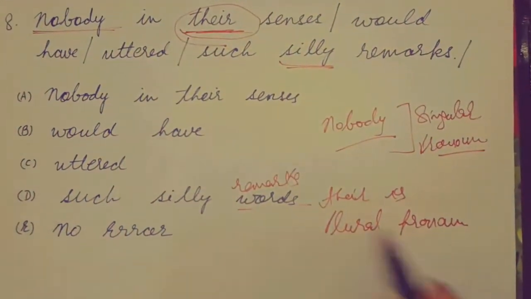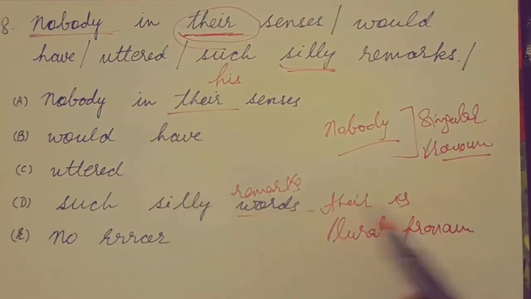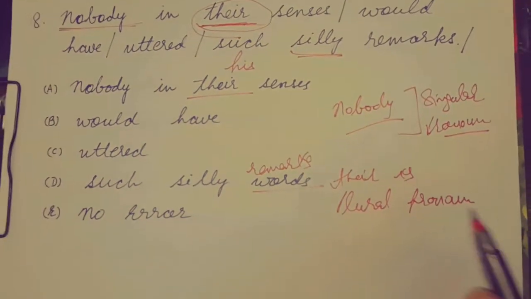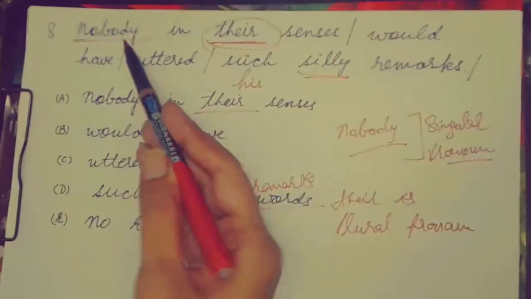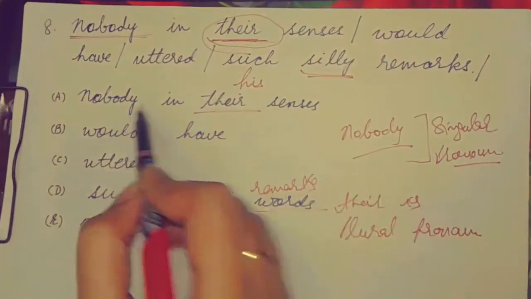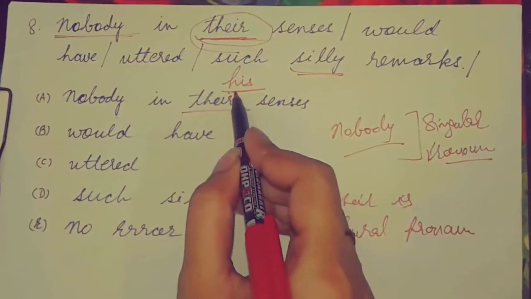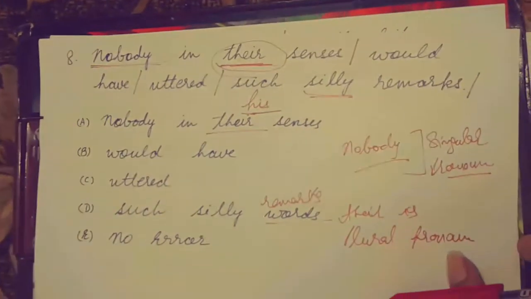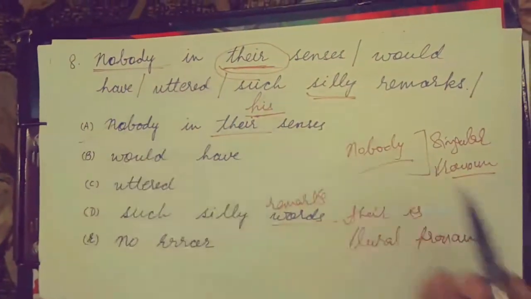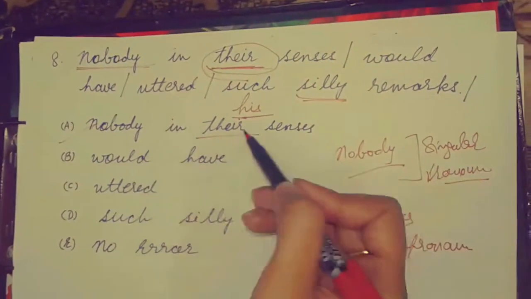So it should be nobody in his senses. It can be his senses or her senses, but we don't know about the gender of the people they are talking about. So in common we can take nobody in his senses. Nobody is a word which should always be followed by a singular pronoun. So his is the singular pronoun. Yes, as we all know, our right option is A. Nobody in their senses के जगह होना चाहिए nobody in his senses.